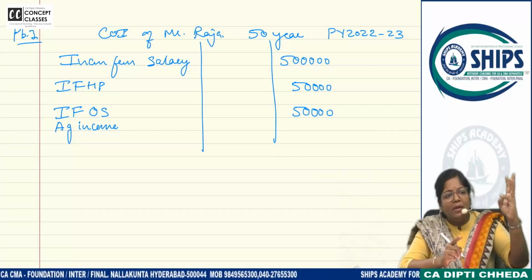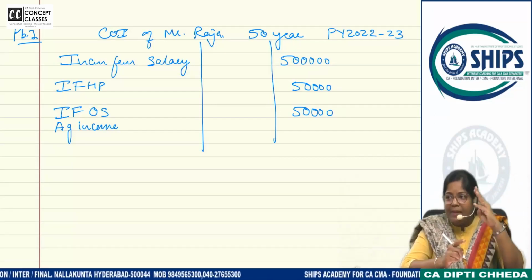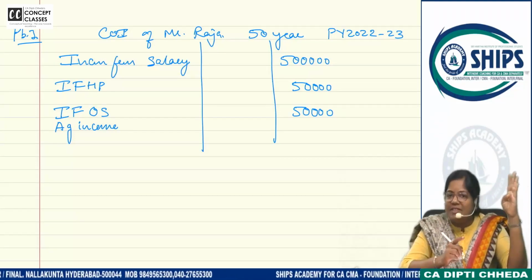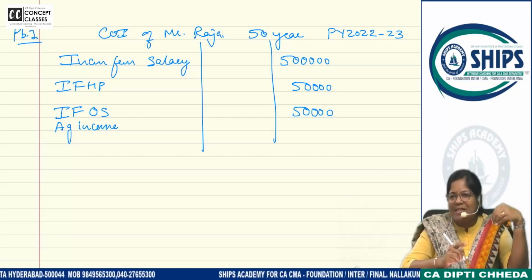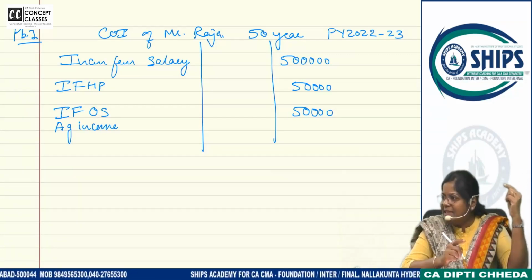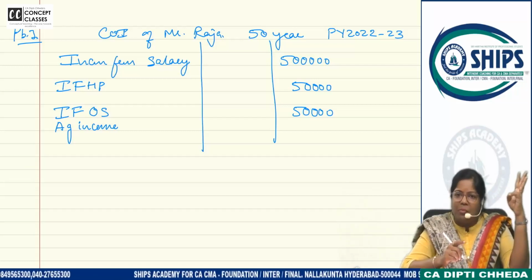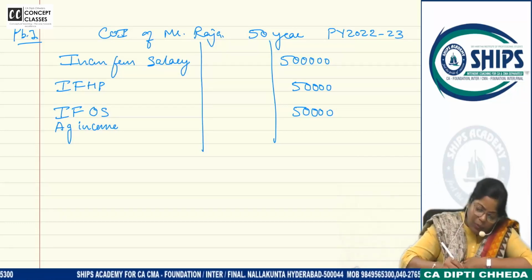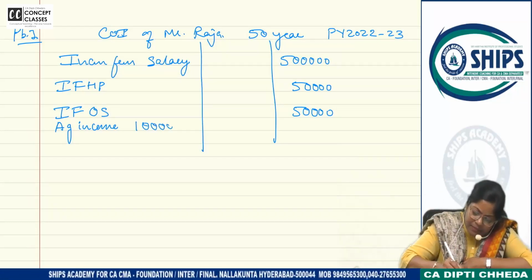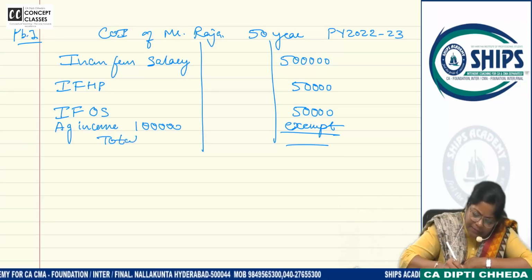You have to learn the concept and solve the problem with the concept; that applicability and presentation is important. Till you clear your final exam, you have to write a 3 hours paper, so presentation is also very important. Chalo, how much is your agricultural income? 1 lakh. In the outer column, what will I write? Exempt. So what is my total income?